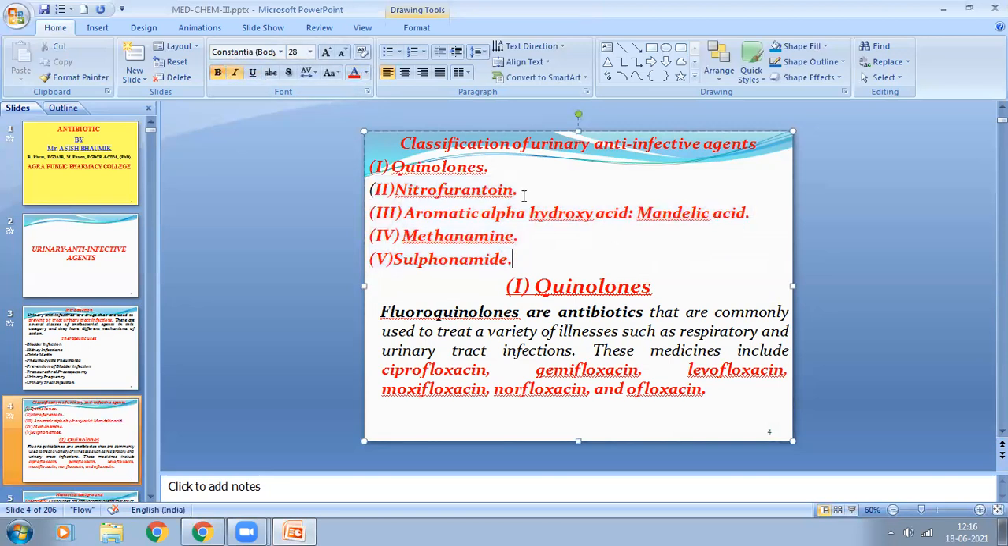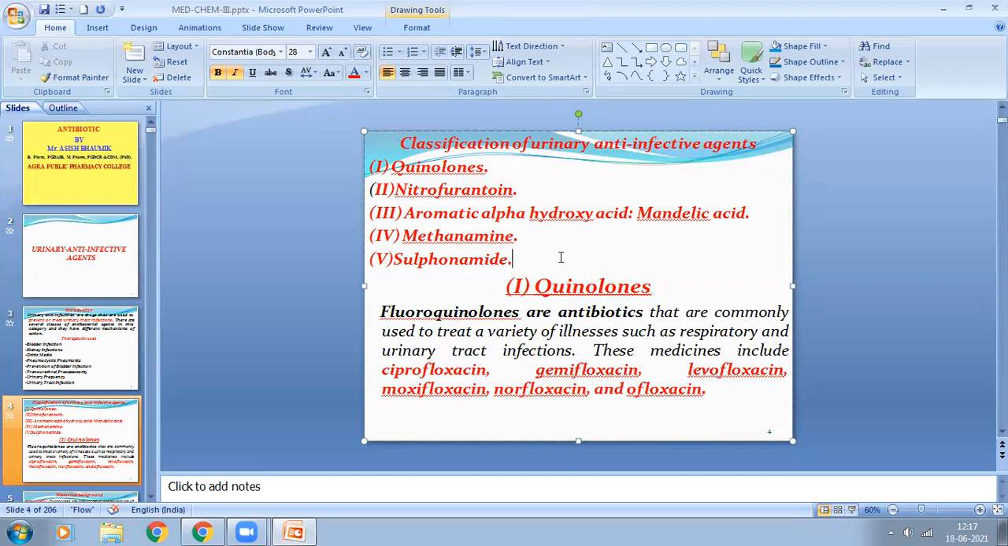So urinary anti-infectives are classified into the following groups: quinolones, nitrofurantoin, aromatic alpha hydroxy acid derivatives, for example mandelic acid, methenamine, and sulfonamide. These are the drugs which are used to treat urinary tract infection, either in case of male or female infection.